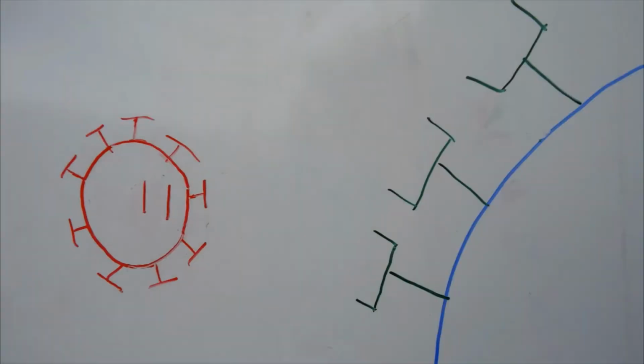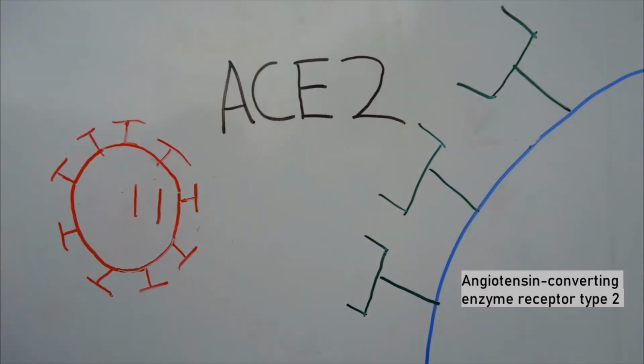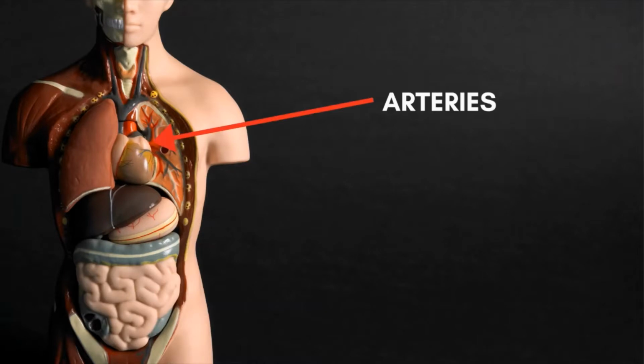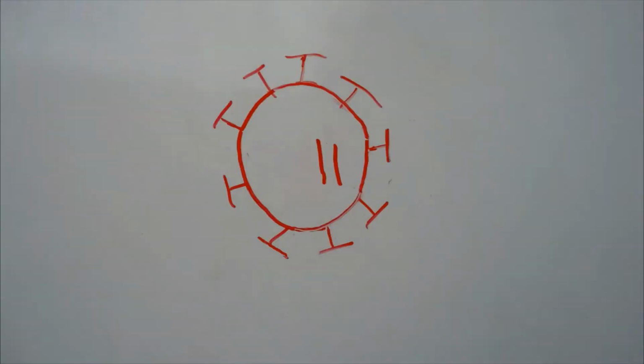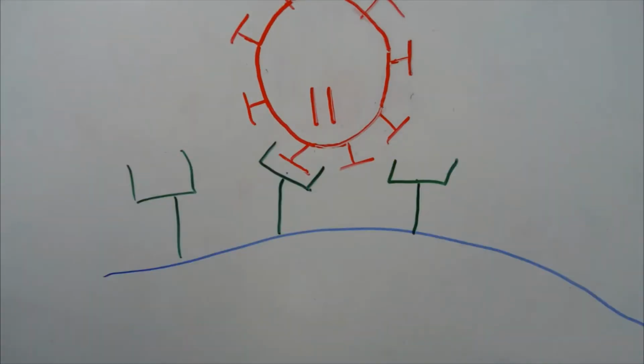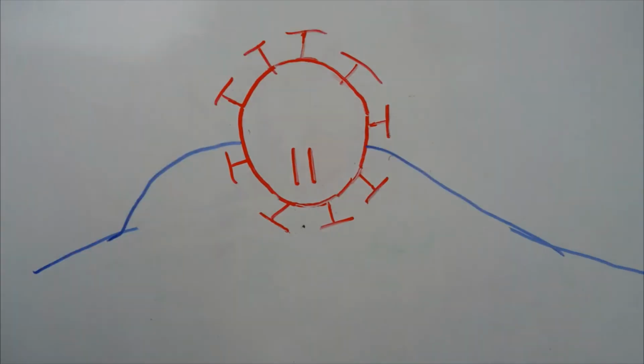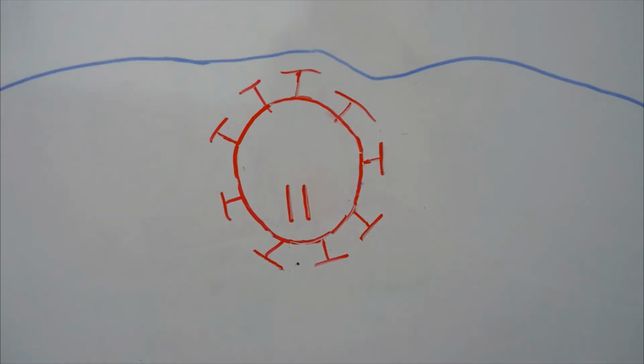Once in an organism, this virus looks for something. This something, as researchers have found, is the ACE2 receptor protein. It's mostly found on the cell walls of arteries, heart, kidneys, intestines, and lungs. Meant to receive the signal that lowers blood pressure, ACE2 now becomes the lock that the spike protein fits into, opening the pathway into the cell.